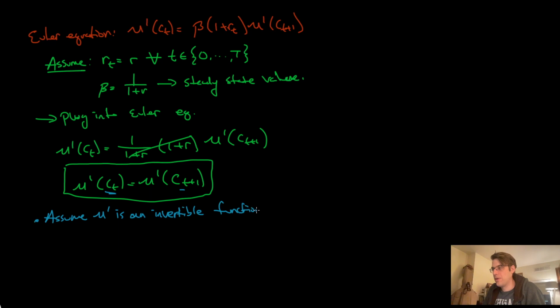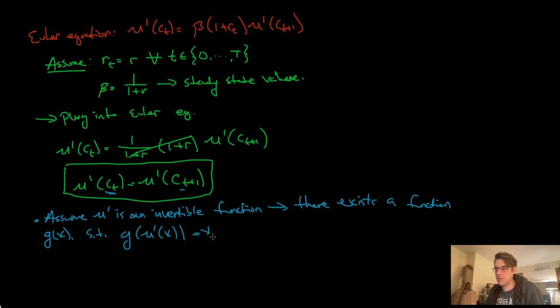What do I mean by that? I mean, there exists a function g of x such that g of mu prime of x equals x. Okay?